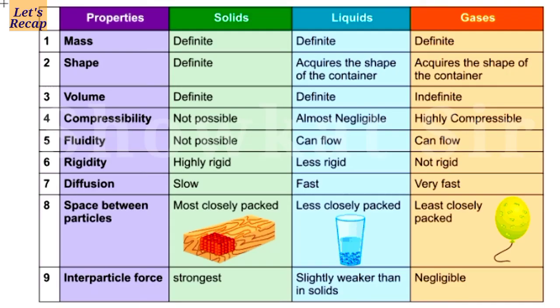Now let's recap. So all the 3 have definite mass. Solids have definite shape but liquids and gases do not. Solids and liquids have definite volume but gases do not. Solids are incompressible. Also liquids are incompressible but gases are highly compressible. Solids do not show fluidity. Liquids and gases show fluidity. Solids show rigidity.